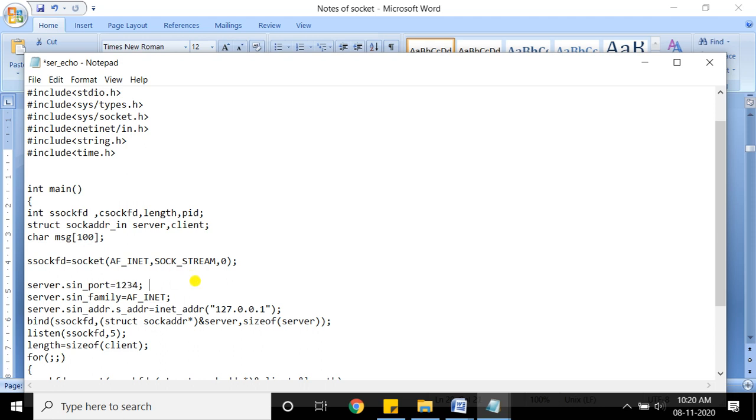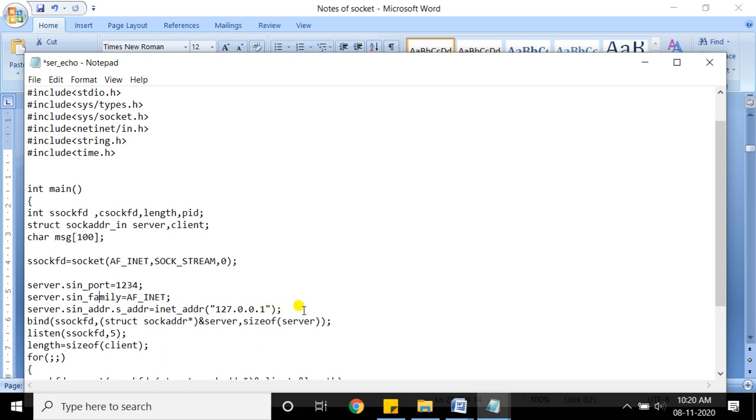The value of your port ranges from 0 to 65,535. This is the port value. Out of that, some port numbers are standard and some port numbers are informal. The informal port numbers always have a value greater than 1024. So whatever you write here, anything, it should be greater than 1024. So that is the port.